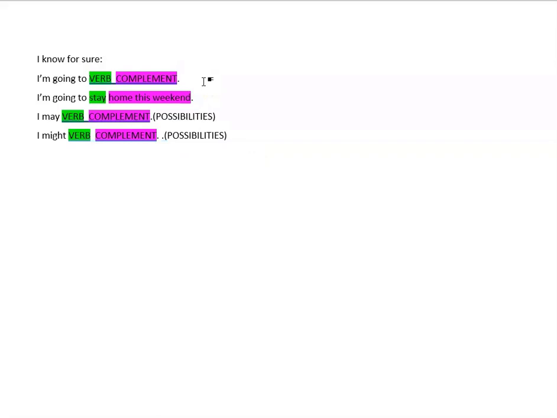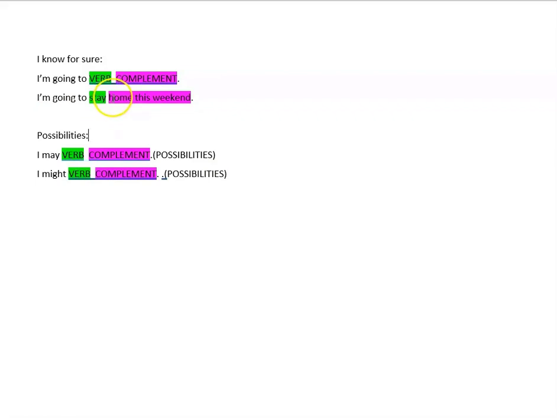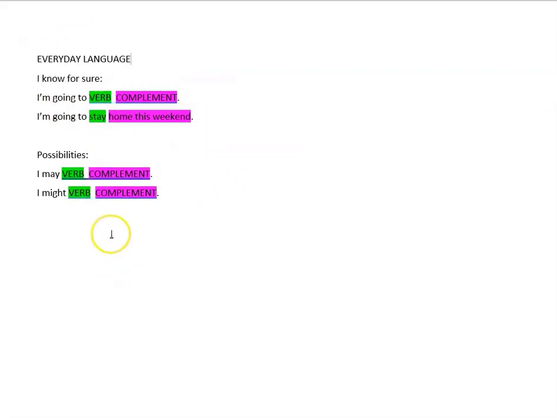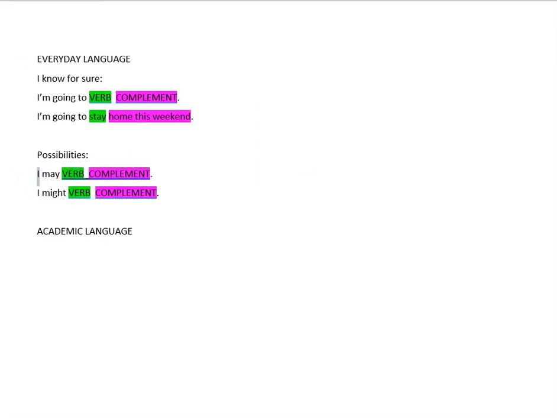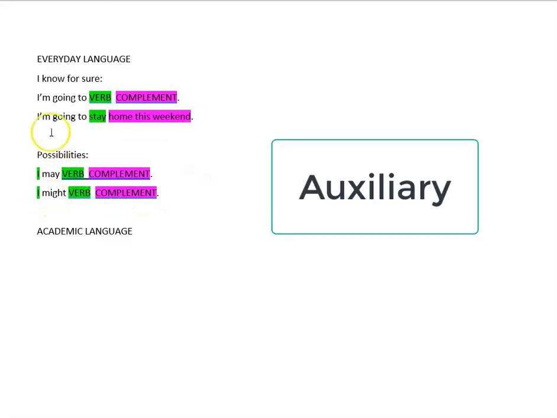Possibilities. This one I know for sure. So I'm going to separate this. So here I know for sure, here I don't know for sure. This is everyday language. Now let's talk about academic language. What happens with academic language? We don't use going to. We use will probably. So this is an auxiliary, right? This is my subject. I is my subject, right? May is an auxiliary. Might is an auxiliary. The same thing here. Am going to is an auxiliary. All right? So they're just helping me express an idea.